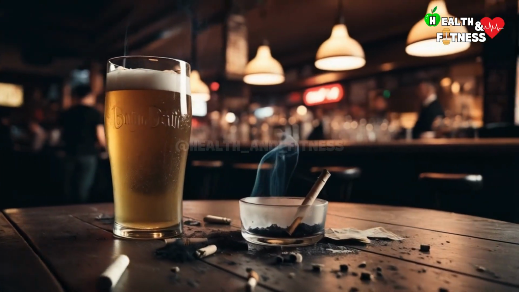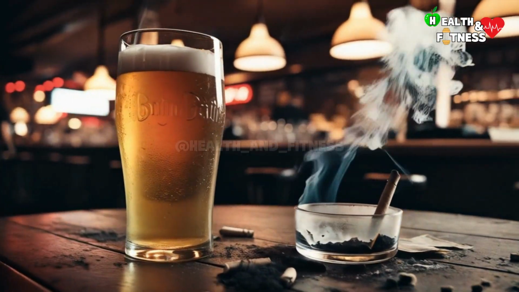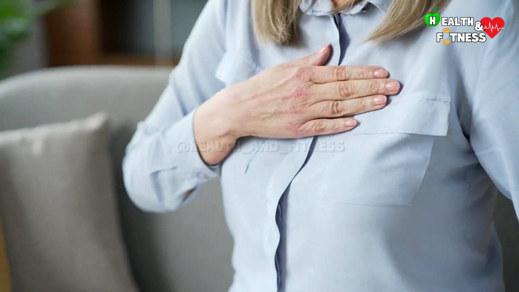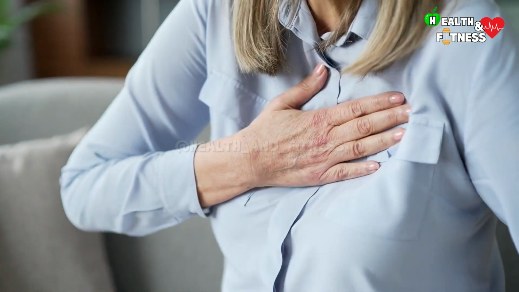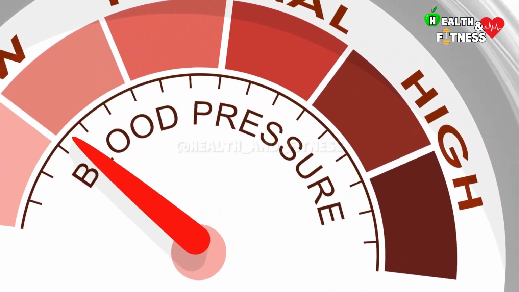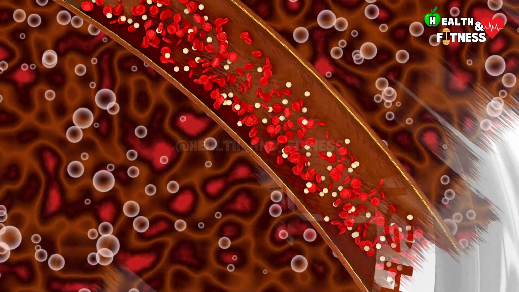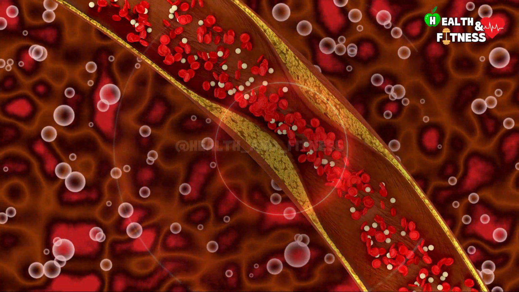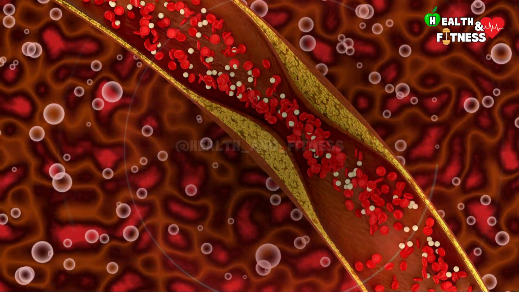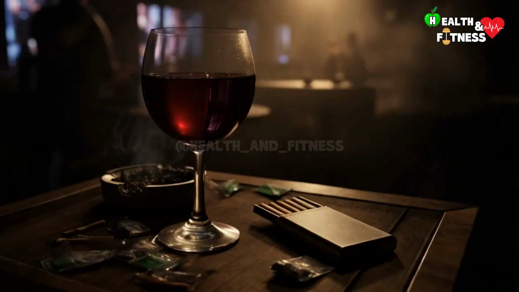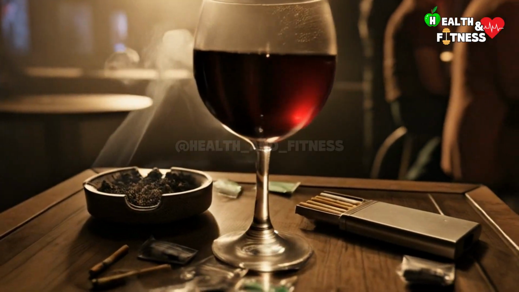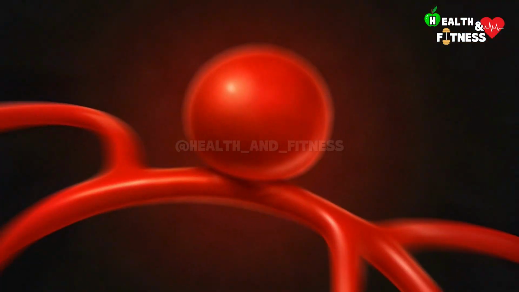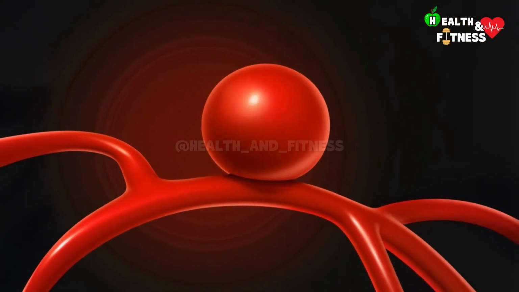Cigarette smoking, alcohol abuse, and drug use are other important risk factors for the development and rupture of aneurysms, as well as other fatal vascular events. This is because they increase blood pressure and accelerate the process of atherosclerosis, as well as reducing the elasticity of the arterial walls and promoting an inflammatory state of the same. Drinking excessive amounts of alcohol and being a smoker thus increases the risk of developing or rupturing a cerebral aneurysm, a pathological dilation of a cerebral artery.